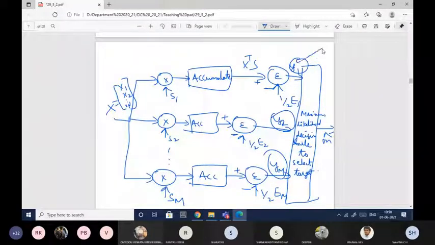If y1 is greater, then the m cap will be in favor of m1. If y2 is greater, then the maximum likelihood will say that m2 is transmitted. In the same way, if ym is greater, it will select this ym value and say that the symbol that is transmitted is mm. So that is the use of this maximum likelihood decoder. This is the maximum likelihood decoder.